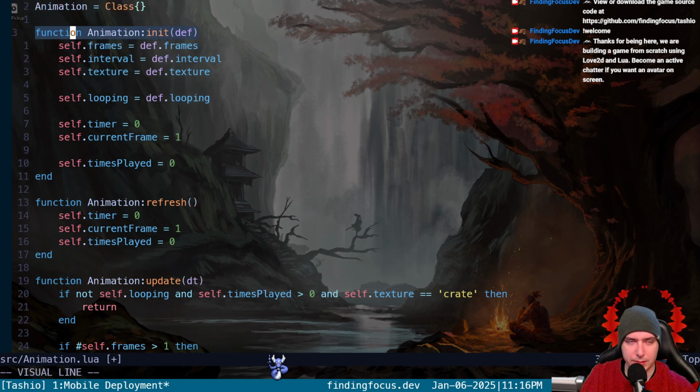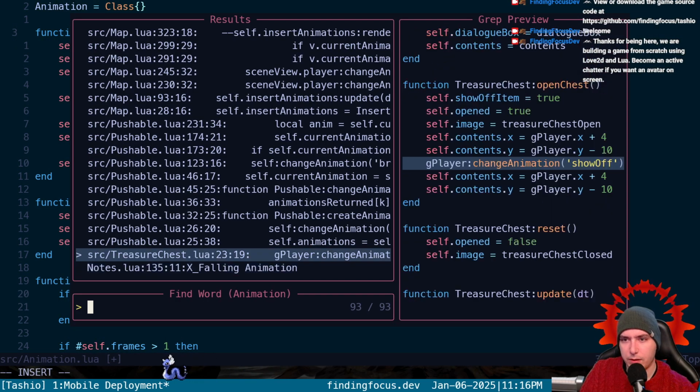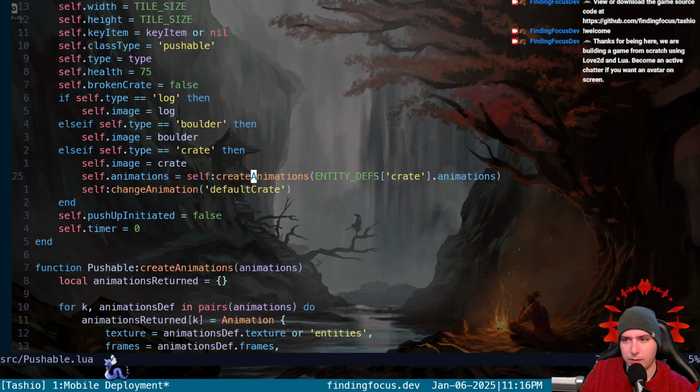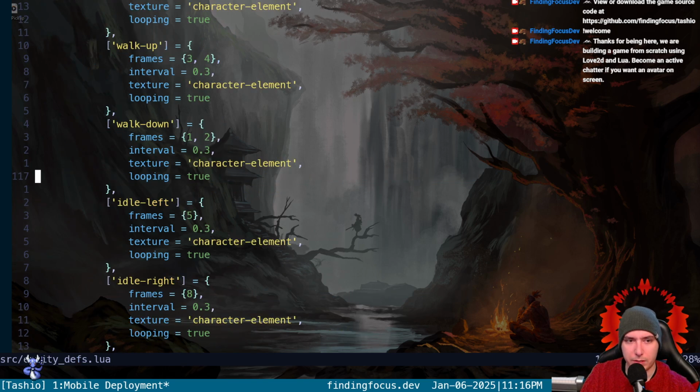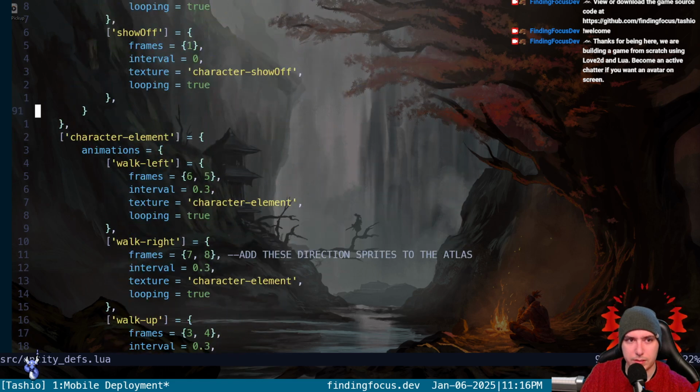So do we pass in the def? Where do we initialize our animation class? And we'll see if we give it. Yeah, we give it an entity defs dot animations, and the dot animations is this table.